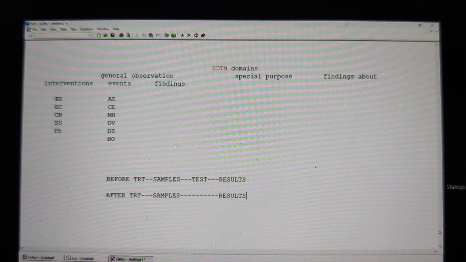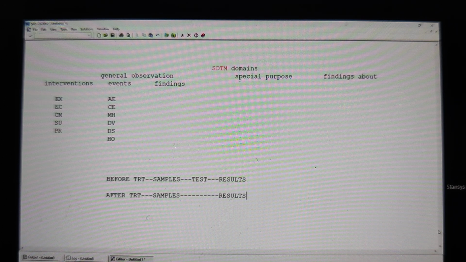So that means during the clinical trial, we are going to do a lot of findings. Before the treatment and after the treatment, we are going to conduct a lot of diagnostic tests, and we are going to find so many things. If you have such findings, that information we are going to capture into the findings class. This is the most important data for a clinical trial. All the interventions, events, special protocol, all the ancillary or additional information, but the most important information is the findings.